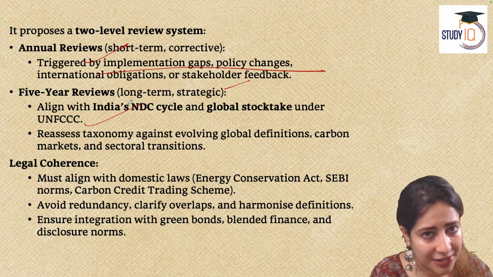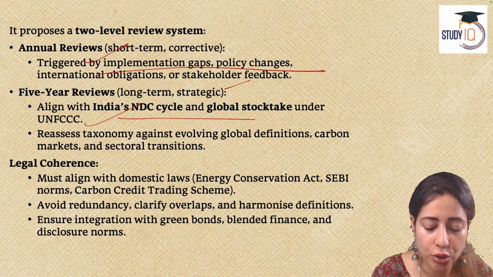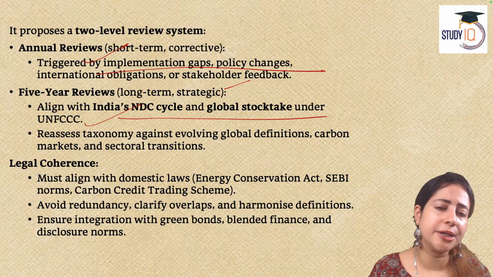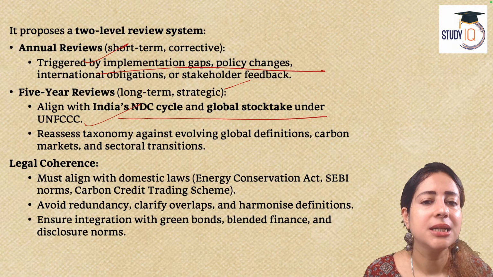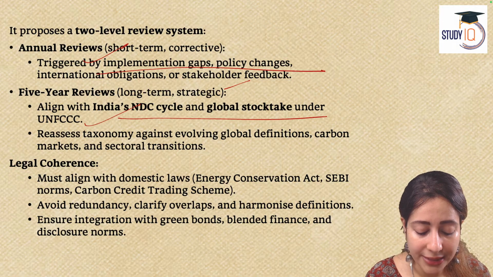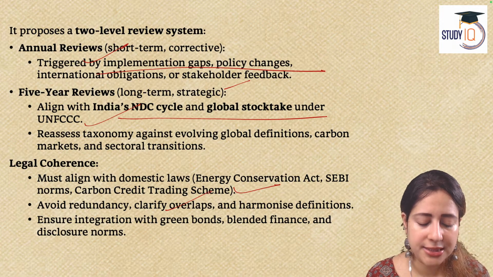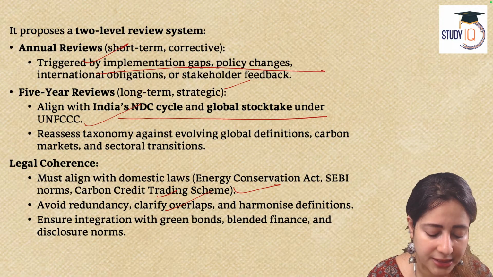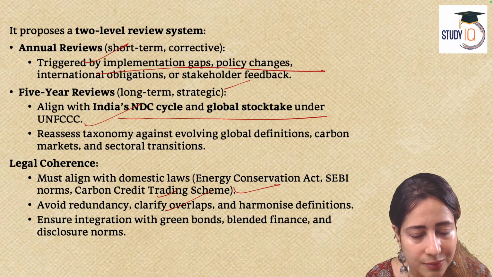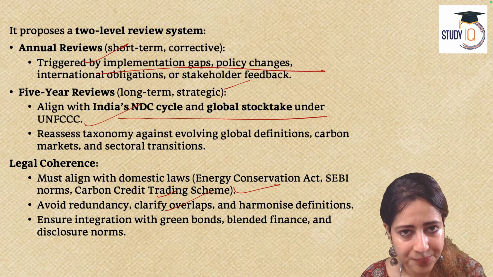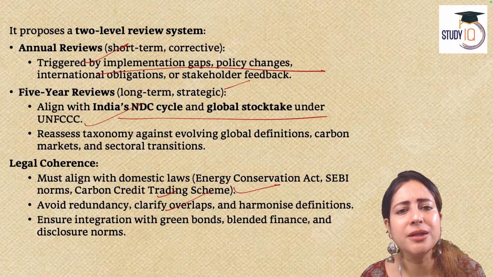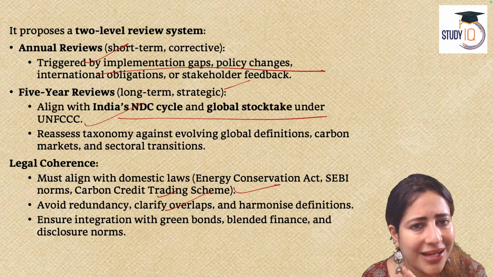Similarly, a 5 year review will also be done to make sure that India's net zero carbon emission by 2070 is respected. Apart from that, it should also match with India's own laws, such as the Energy Conservation Act, India's carbon credit trading system. All of these have to be taken care of. We don't want any bureaucratic delays. We don't want any corruption here.